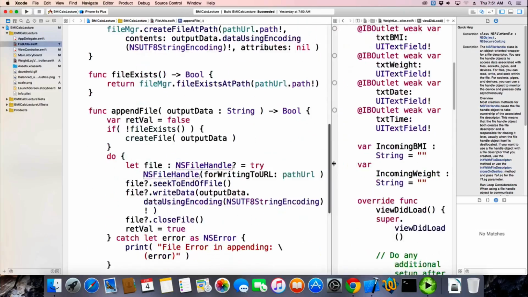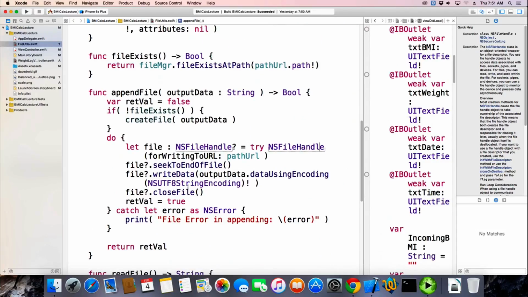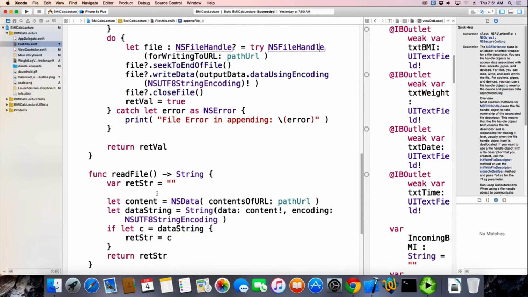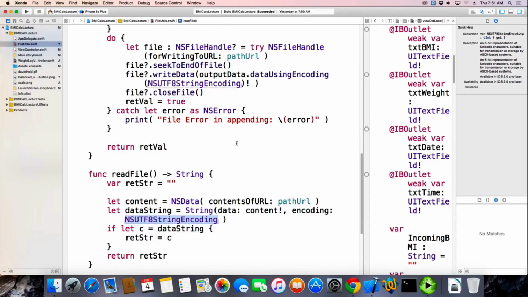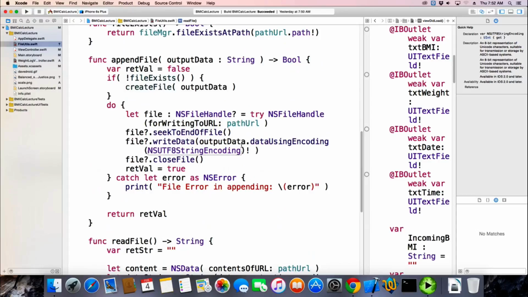Hold on, Nick, I don't have that NSUTF-8. Yeah, it's somewhere else in here. You can copy it from the read file. Oh, yeah. What is it? Hold up. Their IntelliSense is kind of goofy. Yeah, it is.